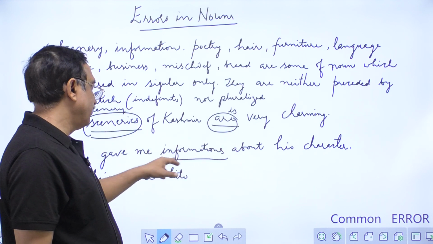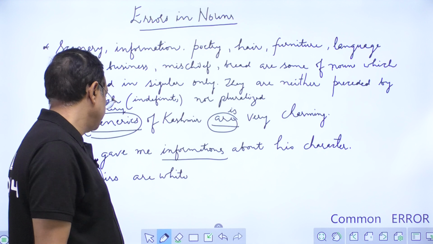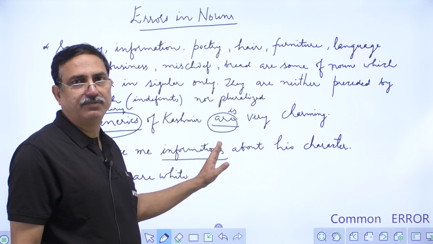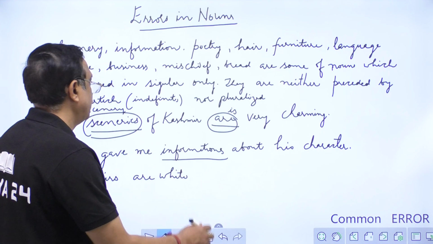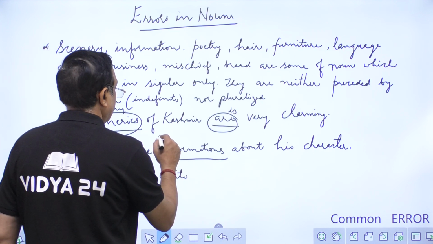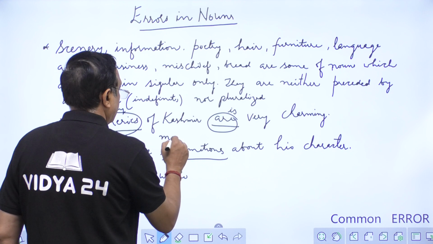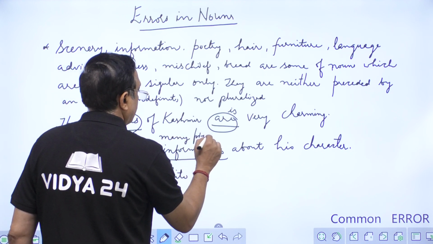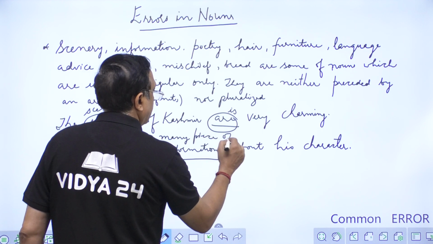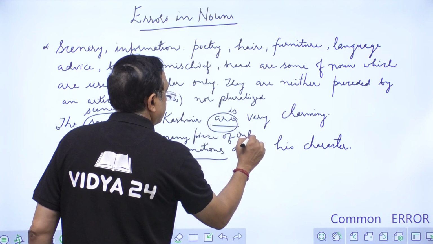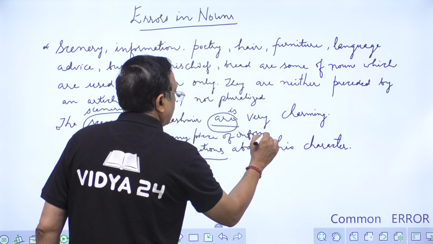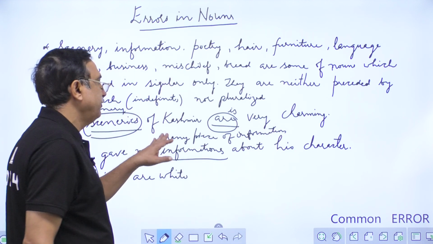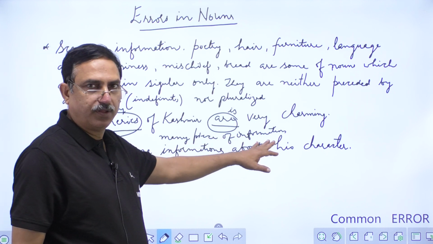They gave me informations about his character. So here also informations is given, which is wrong. So it should be many pieces of information.